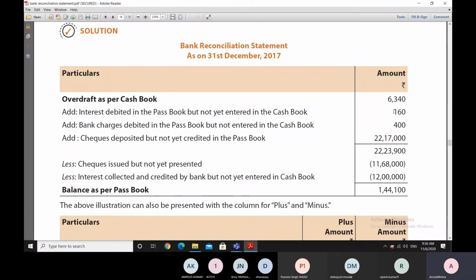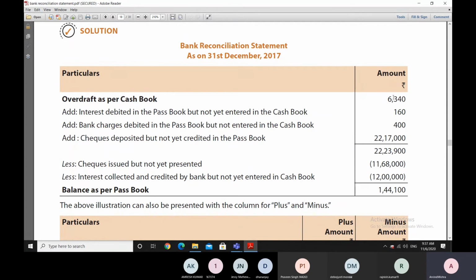Our passbook balance should be minus 6,500 rupees due to this entry only. So therefore, we add this figure of 160 because instead of writing it in the minus, we have written it in the plus. So therefore, we have to go by the value, and therefore we write 160 here. So 6,340 plus 160.